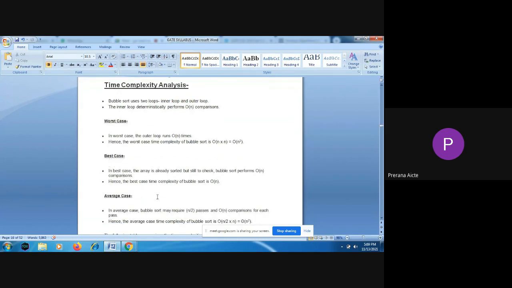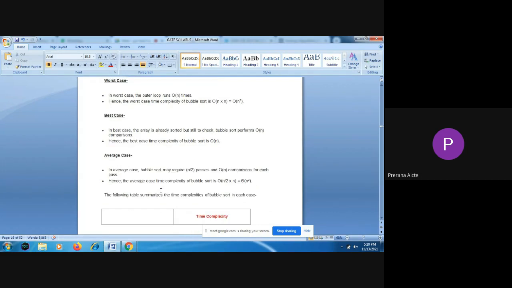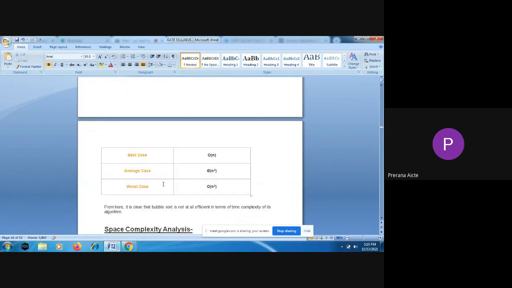So if the list is already in sorted order, the best case time complexity is order of n. We don't need multiple passes; we just go through the list of n elements in the array once. So the best case time complexity of bubble sort is order of n, whereas the worst case is order of n square, and the average case is also order of n square. Best case of bubble sort is order of n if the list is in sorted order, whereas for the average case or worst case it is going to be n square.